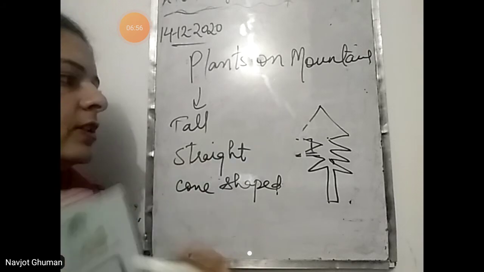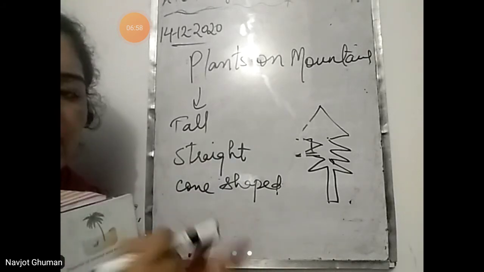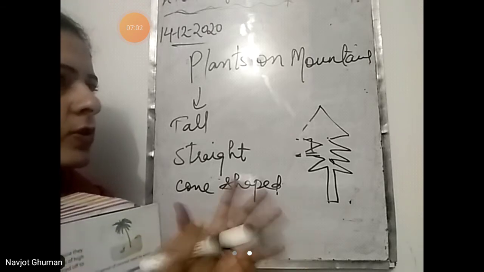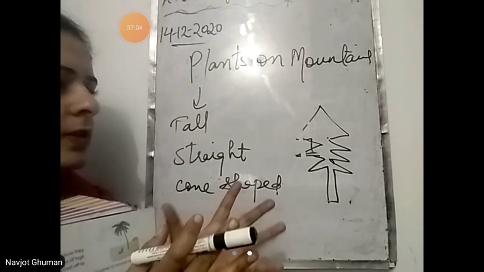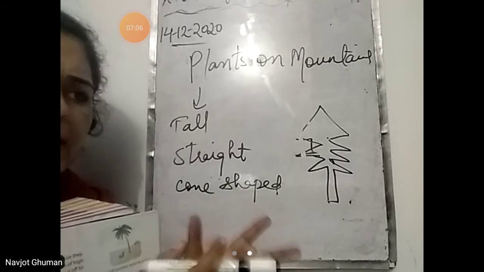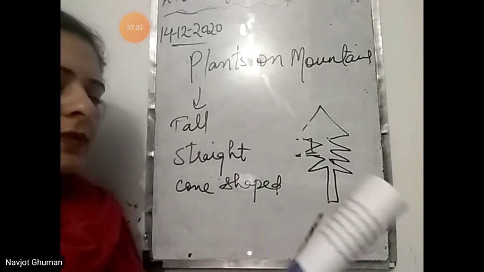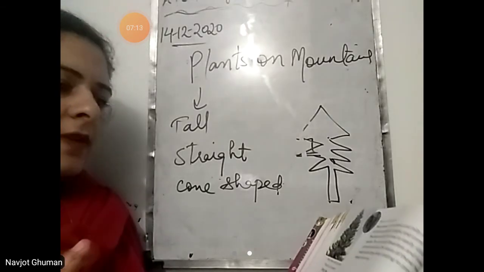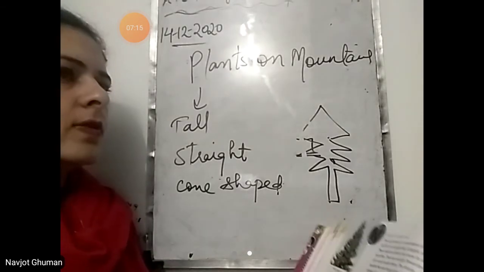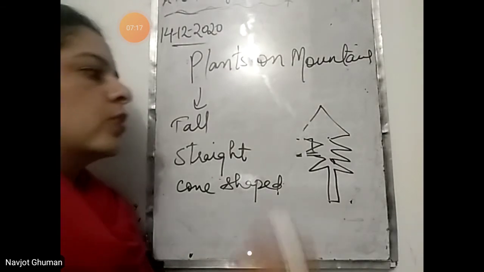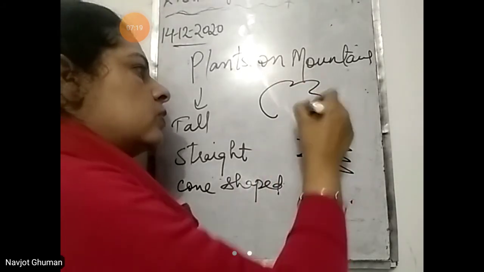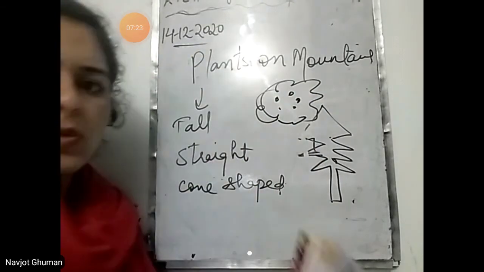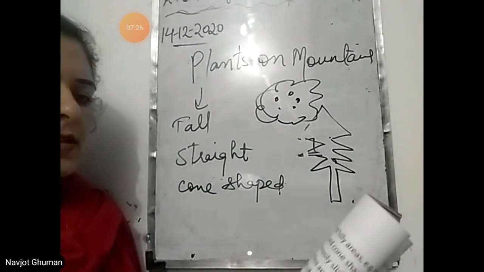And the plants, they don't get damaged, because if they don't have this type of shape, cone shaped, तो snowfall होगी तो snow क्या है ऊपर रुक जाएगी, stay करेगी, and it will cause damage to the leaves of the plants. These plants are usually flowerless, they don't have flowers, but they have cones with seeds inside them. उनके ऊपर cones होते हैं, cones ऐसे structure हैं जिनके बीच में seeds होते हैं. They have cones with the seeds inside them.